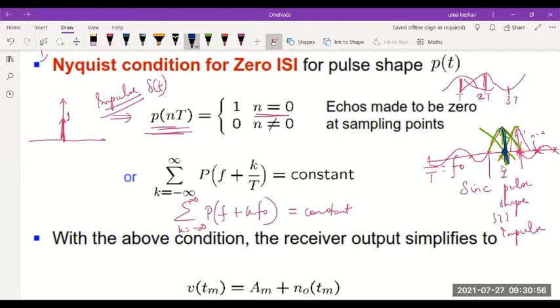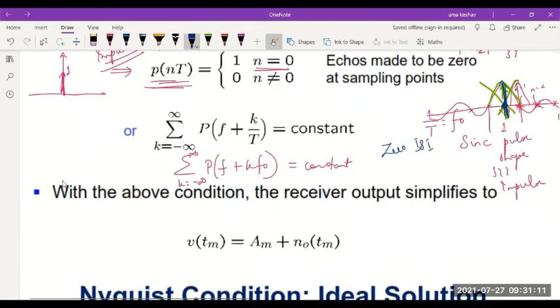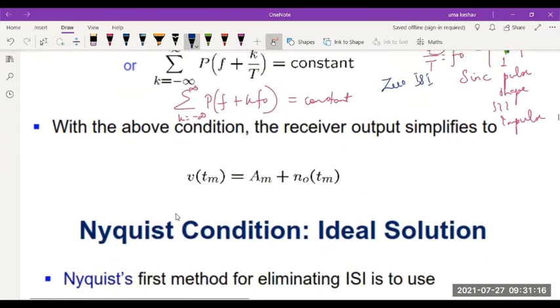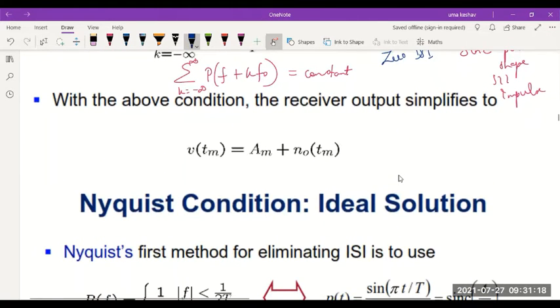So when this happens, then we'll surely get 0 ISI, and that is possible if we use a sinc pulse shape, which is a very close approximation of the impulse practically. So please remember, an impulse can be realized using a sinc shape practically very often.